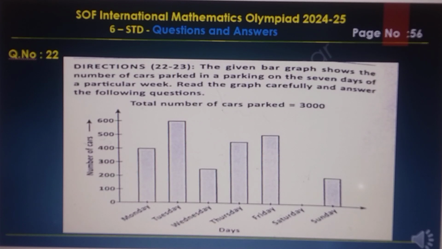Question number 22. What fraction of the cars parked on Saturday to the total number of cars parked in the whole week?